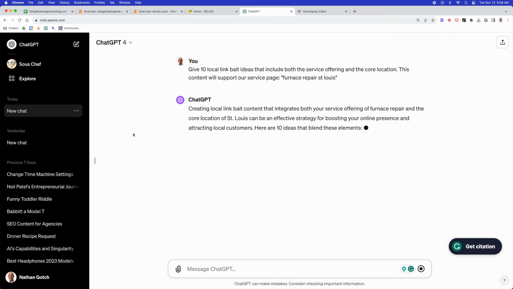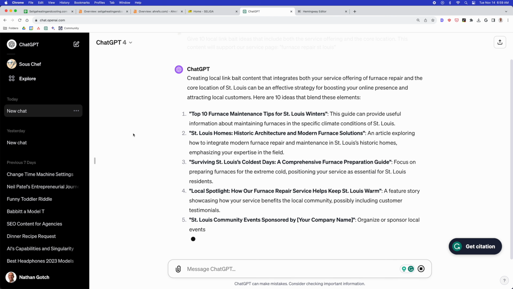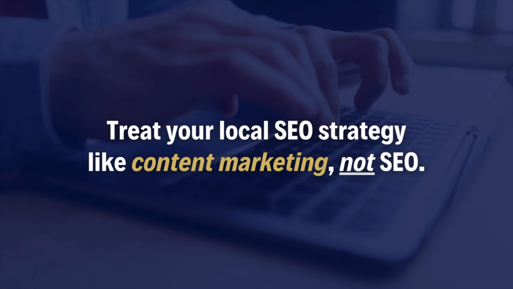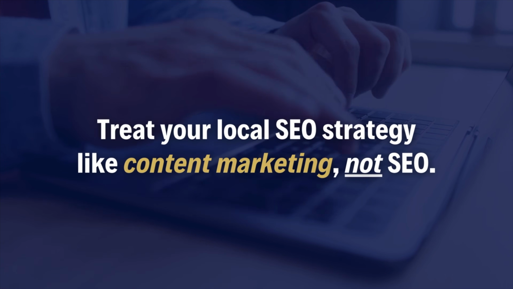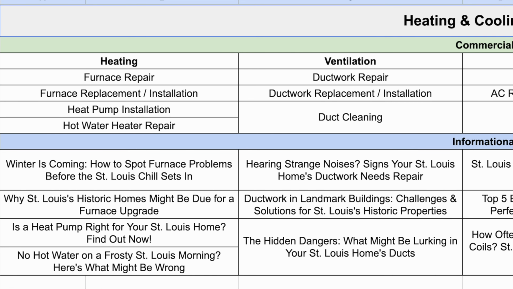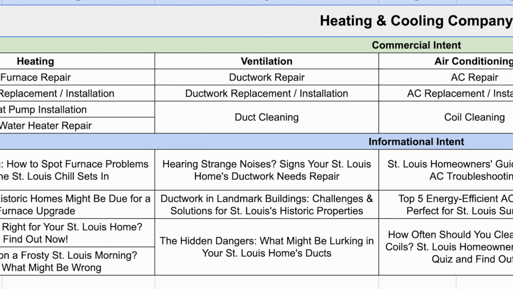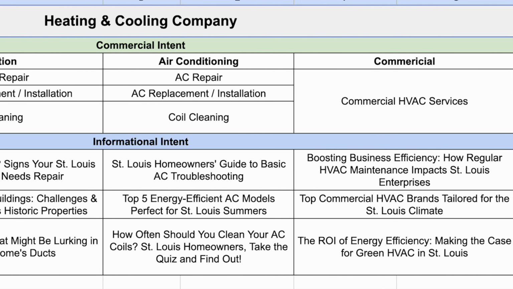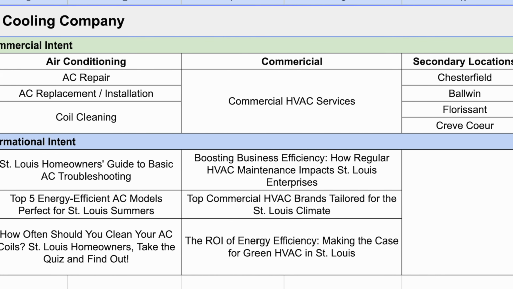Now, the good news is that you don't need to be a content marketing genius to come up with ideas. Just open ChatGPT, run this simple prompt, and it will spit out all kinds of unique ideas. Then just take what's relevant and start creating content. Treat your local SEO strategy like content marketing, not SEO. And notice that I added relevant informational content ideas within each silo. I recommend creating at least 3 assets to support each individual service page.